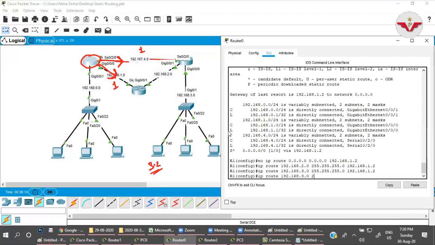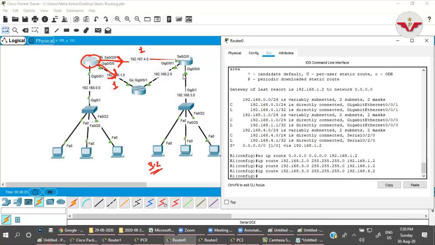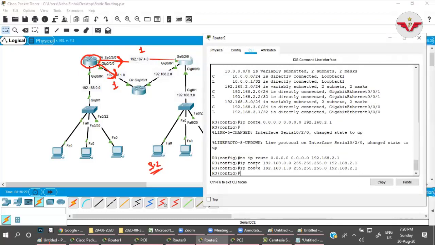192.168.3.0. There is a different route for that, 255.255.255.0 through the 192.168.4.2 IP address. Who is 4.2? This one, done. And on this other router, I am going and informing that 4.1 for the 192.168.0.0 network, I have a different path. I have a different backup path for that network, which is 4.1, right?